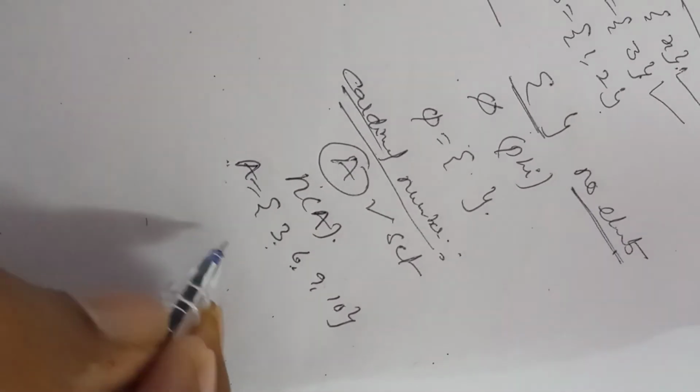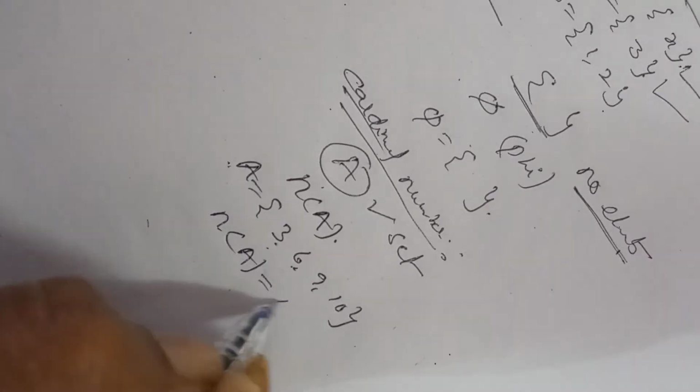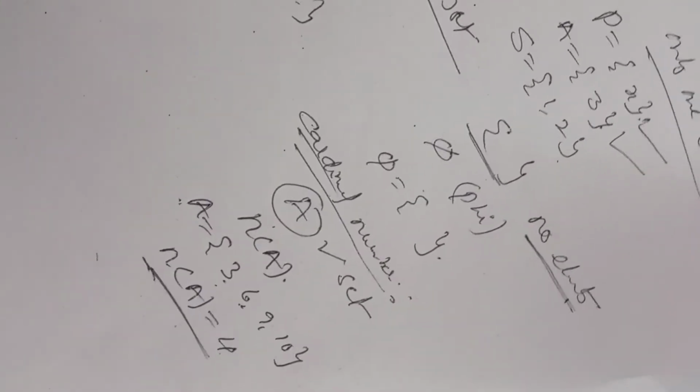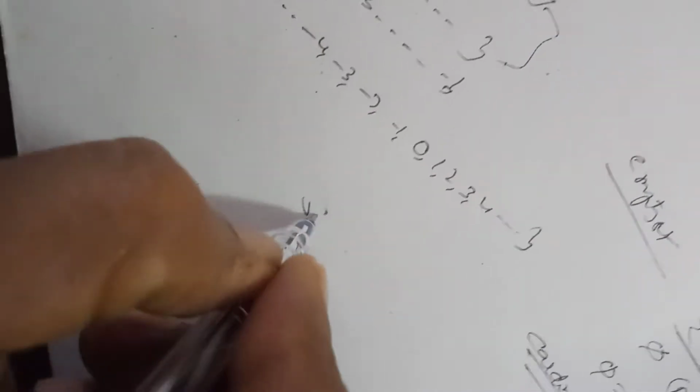Here, this A contains 4 elements. n(A) is equal to 4. Therefore, the cardinal number of A is equal to 4. The number of elements in a given set is the cardinal number. It is denoted by n(A). Next one is subset.